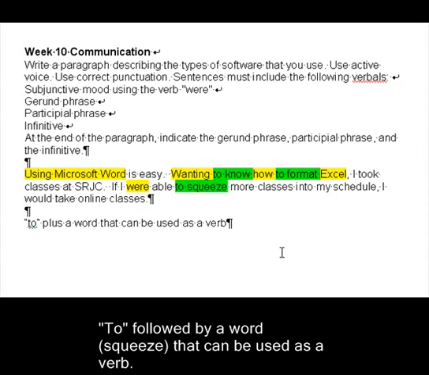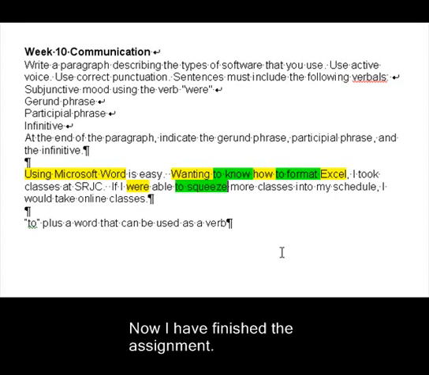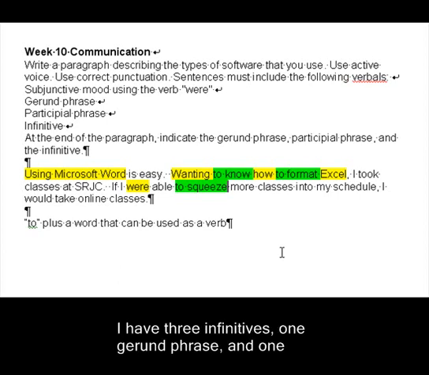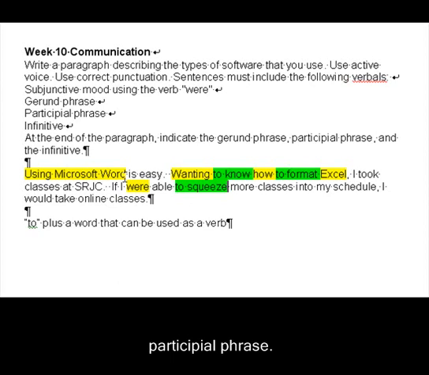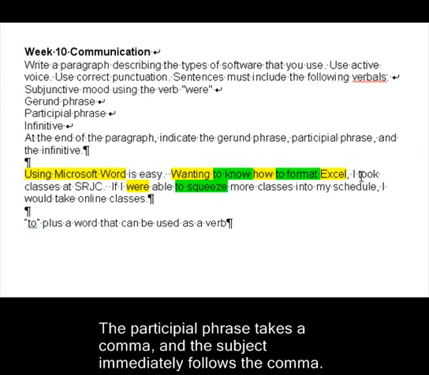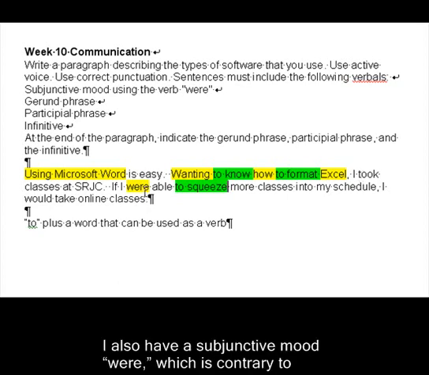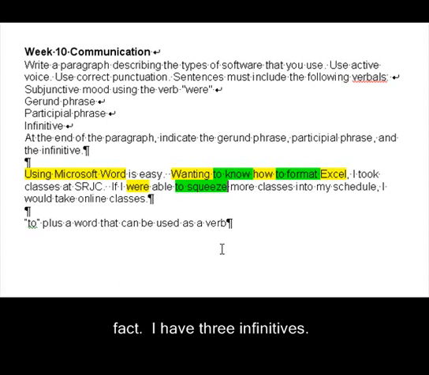So now I'm finished with the assignment. I have 3 infinitives. I have 1 gerund phrase. That's the first one. I have a participial phrase. That's the one that takes a comma and the subject immediately follows. I have the subjunctive mood. That's contrary to fact. And I have 3 infinitives.